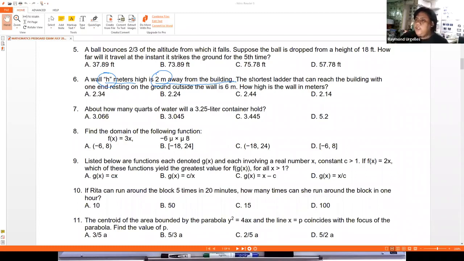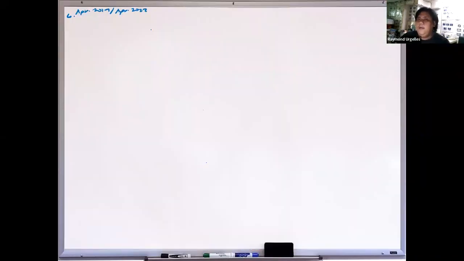Since we want the shortest ladder, that means the ladder should rest on the wall, from the ground going to the building. This is what the figure will look like. Let's say this is the ground, a horizontal ground. We have a wall, and this is h meters high.